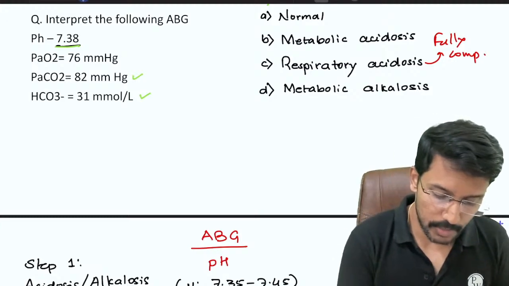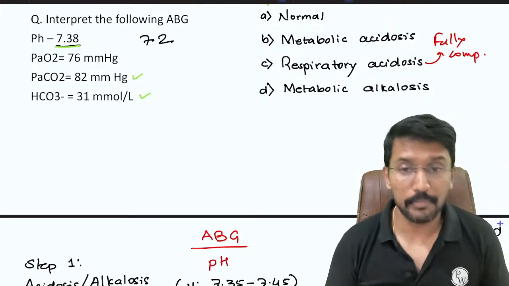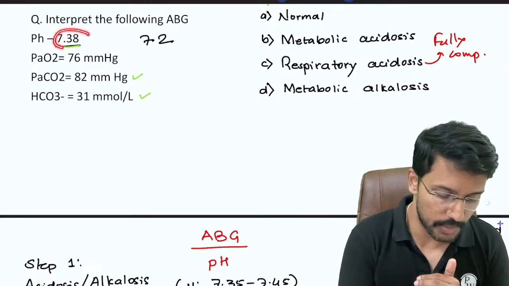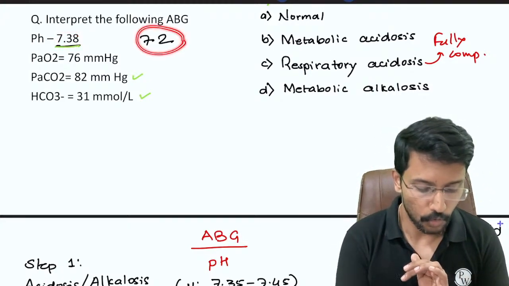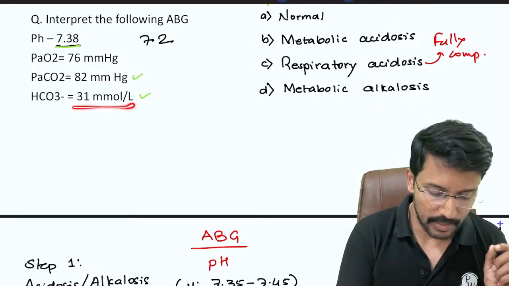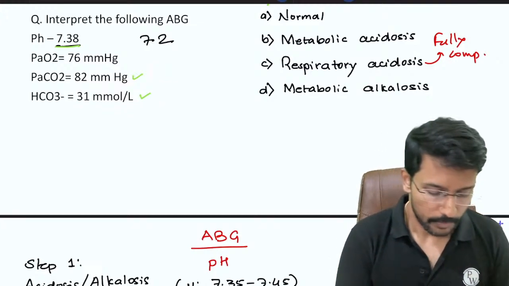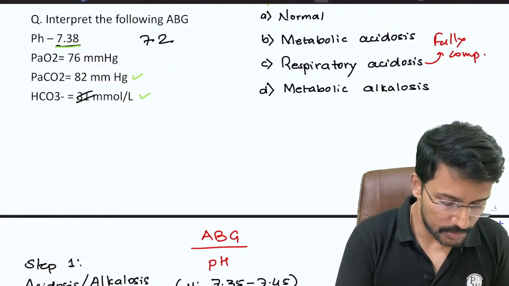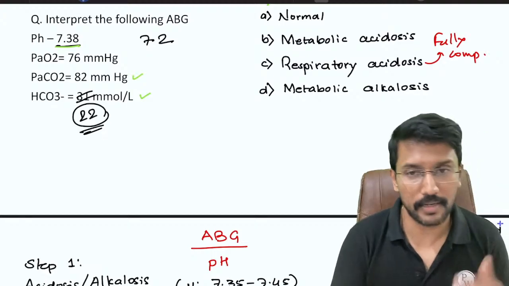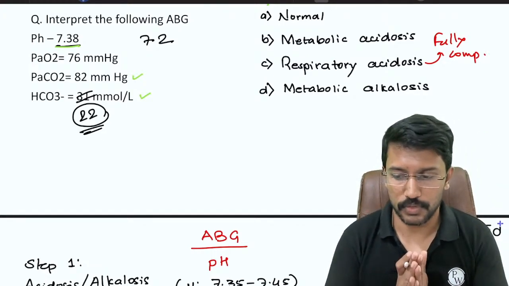If I give the same ABG but mention the pH as 7.2, then it will become partially compensated respiratory acidosis. Why partially? Because the pH is not corrected. pH is still low. But why do I say that there is compensation happening? Because the bicarb has increased following the increase in the PaCO2. But if I change this and mention that the bicarb is, let me say, 22 only, in the normal range, then we will call it an uncompensated respiratory acidosis.